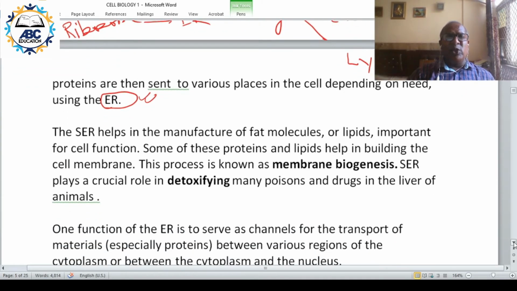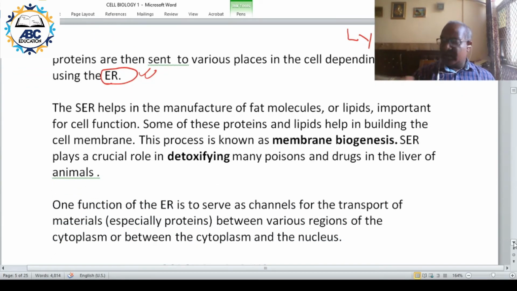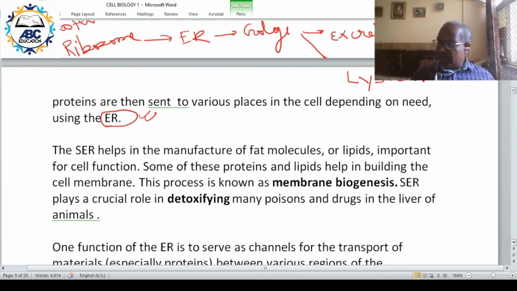Then you have smooth endoplasmic reticulum, SER. In rough endoplasmic reticulum, you have presence of ribosome, and smooth endoplasmic reticulum helps in the manufacture of fat or lipid molecules.